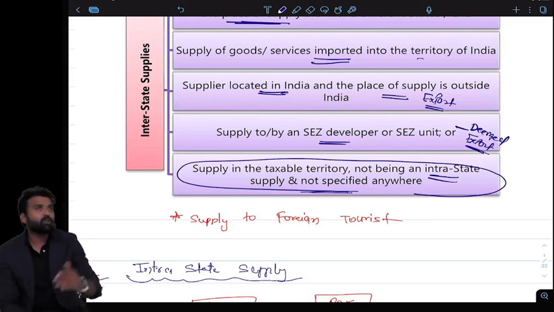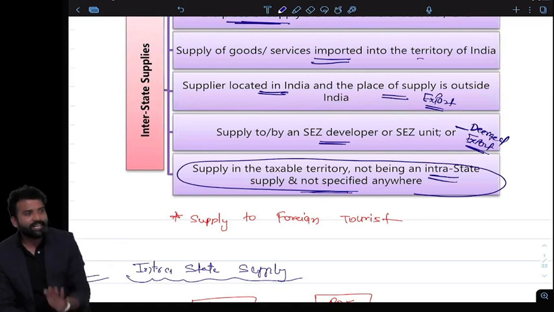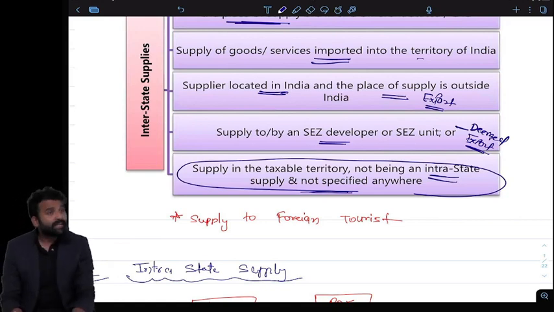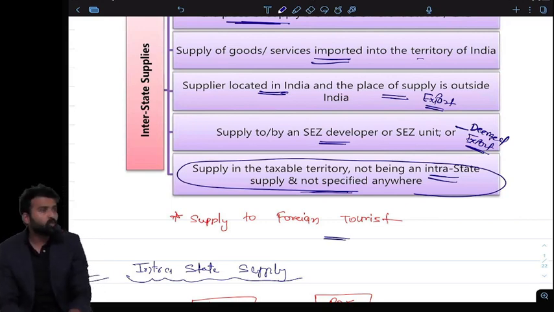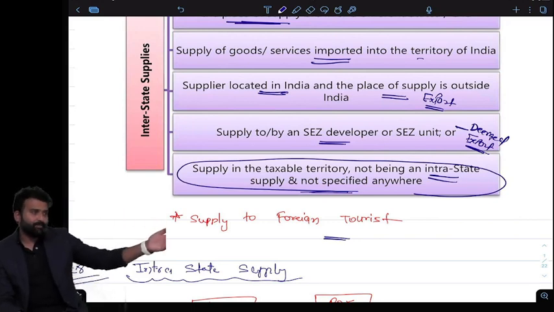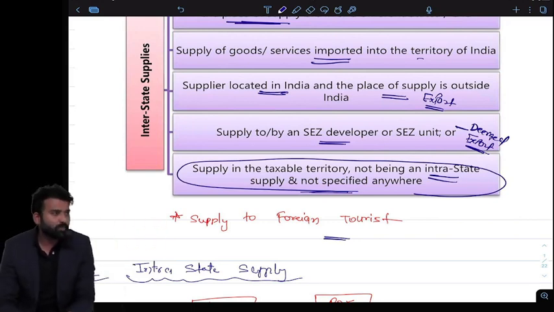So if something is not intra, then automatically it will be interstate. There is one more thing covered in interstate supply: supply to a foreign tourist. Because it is more like an export. You are supplying goods to a tourist who will be taking them outside India. So that will also be covered as interstate, because it's more like an export.